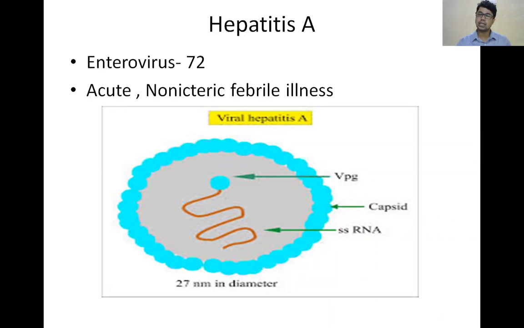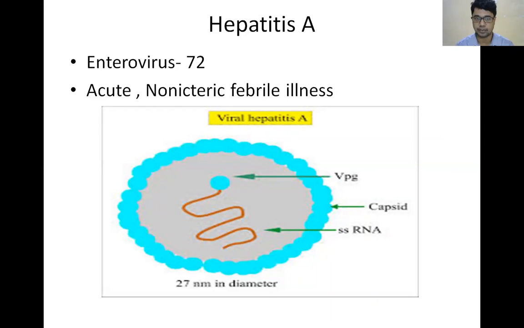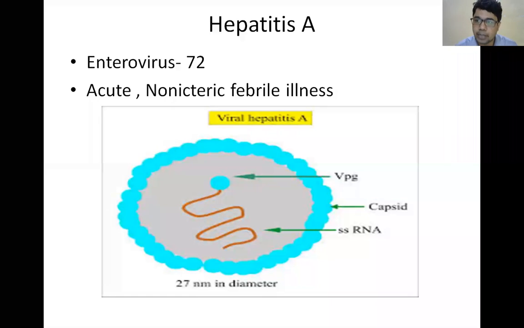So what is hepatitis A? Hepatitis A is caused by a type 72 enterovirus. Before 1941, it was diagnosed as caused by type 72 enterovirus. In 1971, it was named hepatitis A. Hepatitis A is otherwise called infectious hepatitis because it is contagious. It is transmitted by contact. So hepatitis A is also called infectious hepatitis or contagious hepatitis.